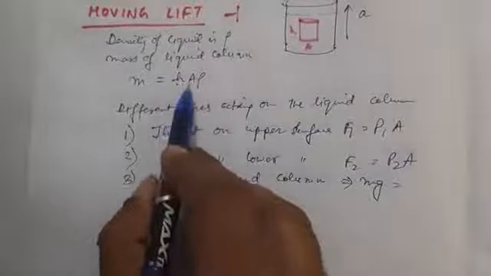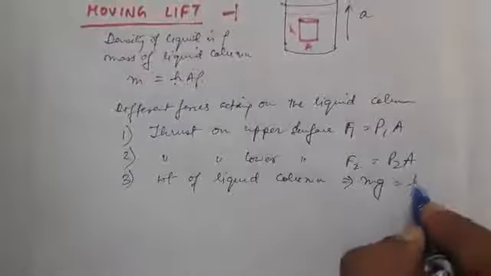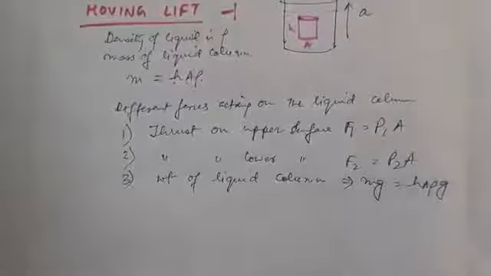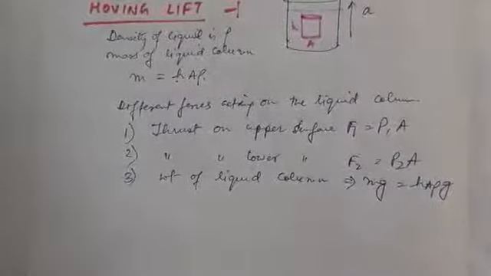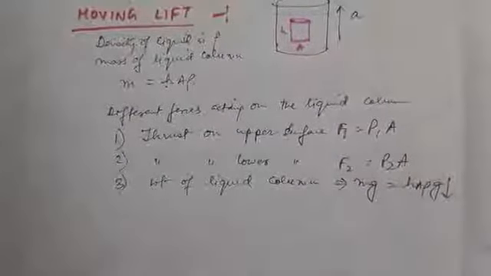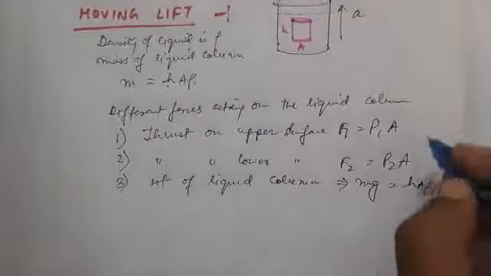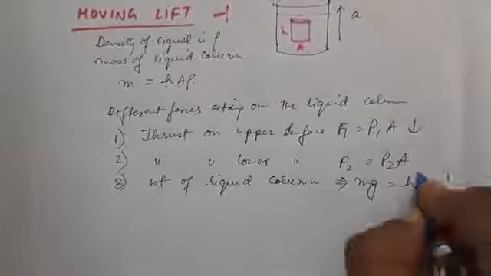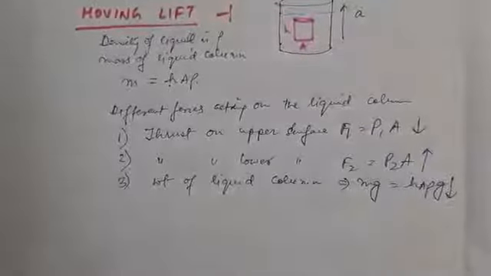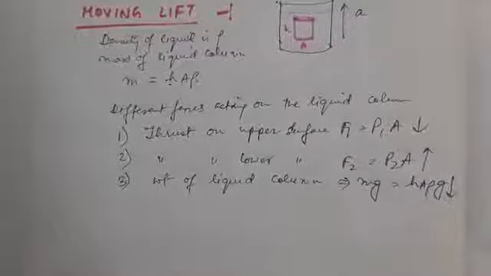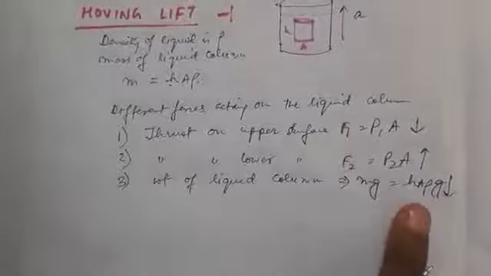What was m? m is H A rho. So H A rho g. This force is acting vertically downwards. Now the first one was acting vertically downwards, the second one was acting vertically upwards, the buoyant force, and the third one, the weight, is acting downwards.